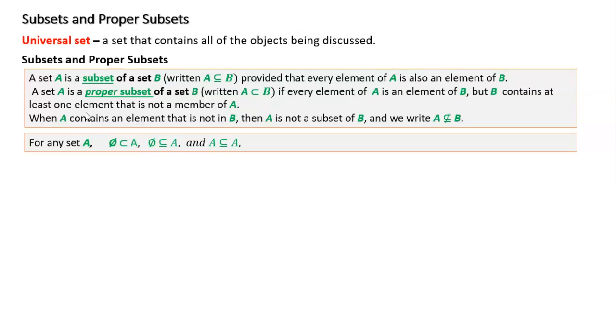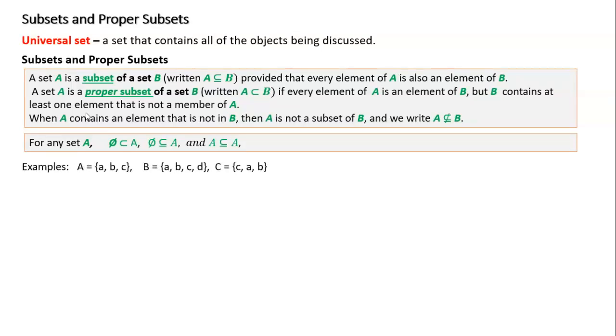Several things to also consider. The empty set: remember, if you see the little zero with a slash, that means empty set. The empty set is a proper subset of A, because the empty set is included in all sets. One thing you should know. And of course, if we're dealing with the same set, all sets are subsets of themselves.